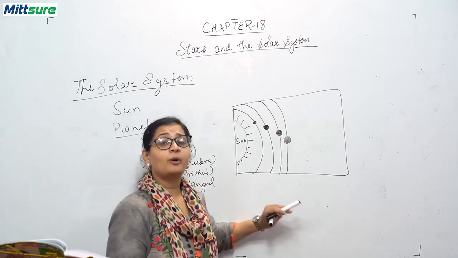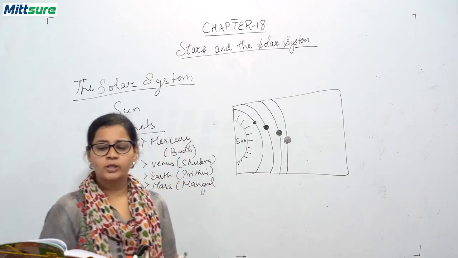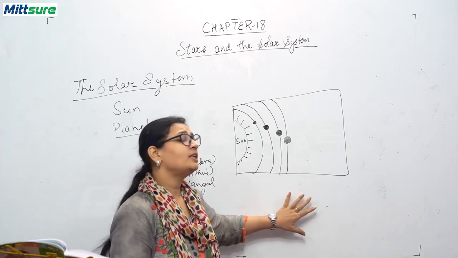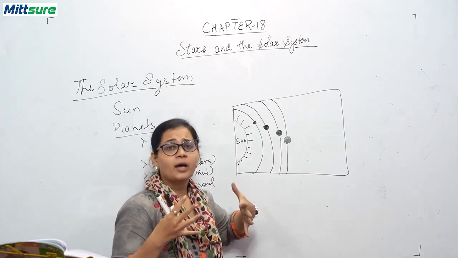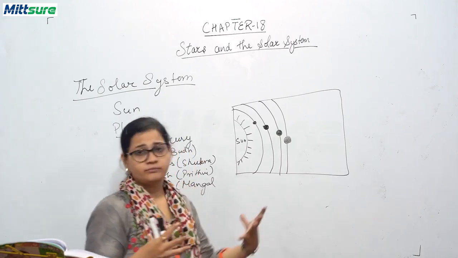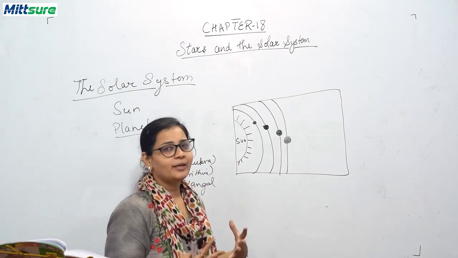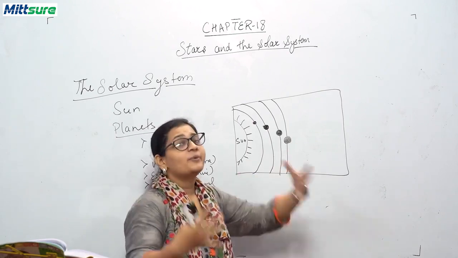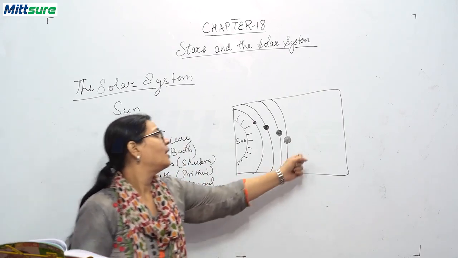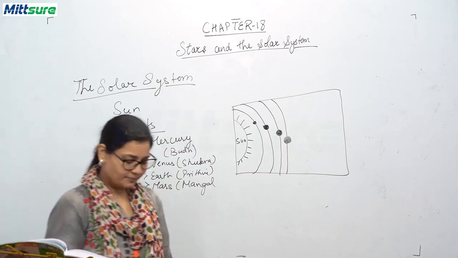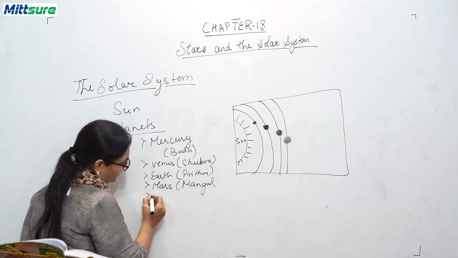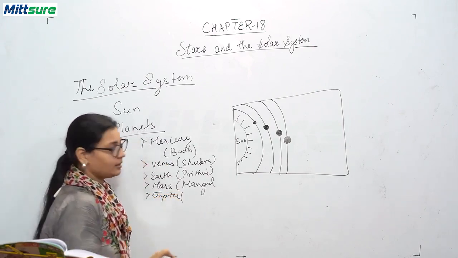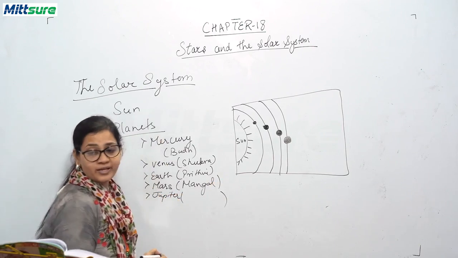It has a large amount of water stored in the form of polar caps, and its atmosphere is believed to have a huge amount of carbon dioxide. So it is estimated, as a hypothesis, that there can be a presence of life on Mars. Now the fifth planet is Jupiter, and its name in Indian mythology is Brihaspati.